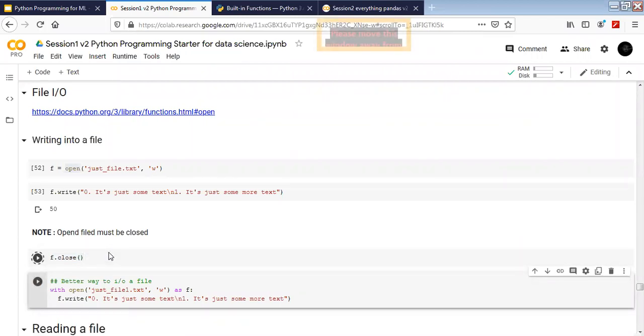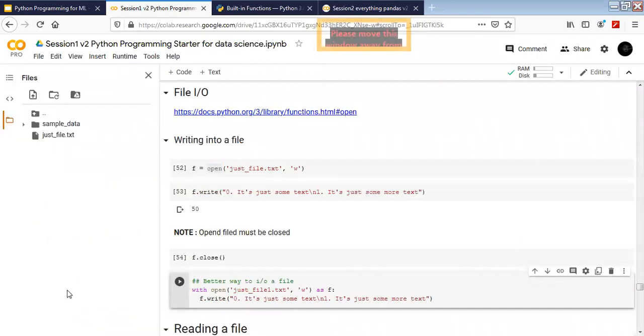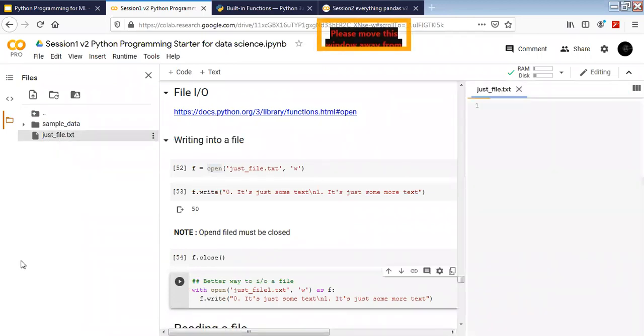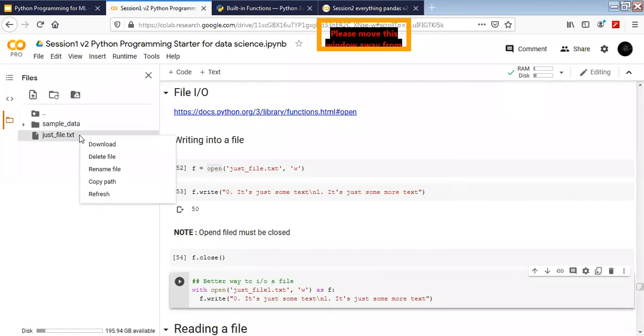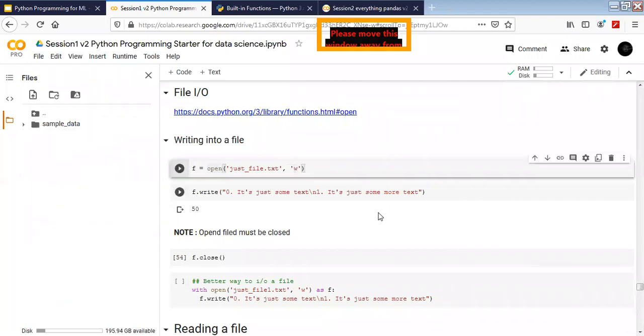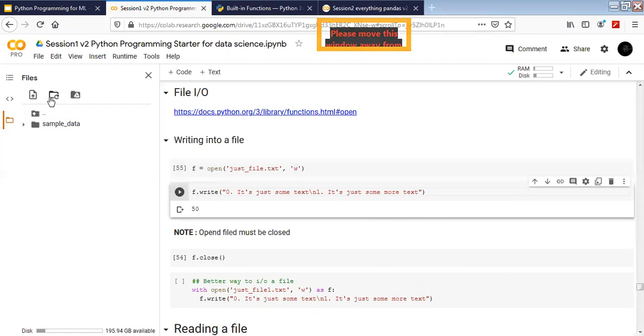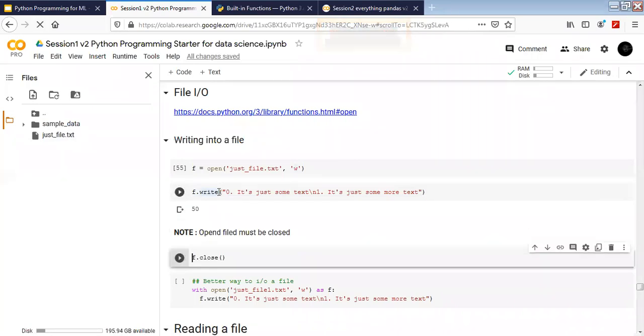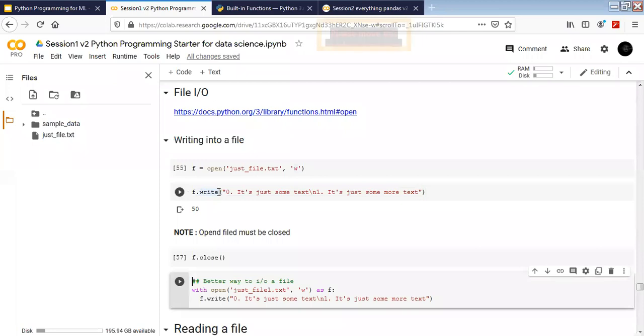Okay, now I closed it. Now if we go to our location, there was no file here. Now we have just created a file. This is the file, with the 0th line and the first line which we have written. Let's see that again. I'm going to delete this file. There's no file right now. I'm going to open it, which means it's going to create a new file for me. If I just reload it, I can see that the new file has been created. Inside that file, I want to write something, and now I always have to close this file. Perfect. So these are the 3 steps of opening, working with, and closing the file.